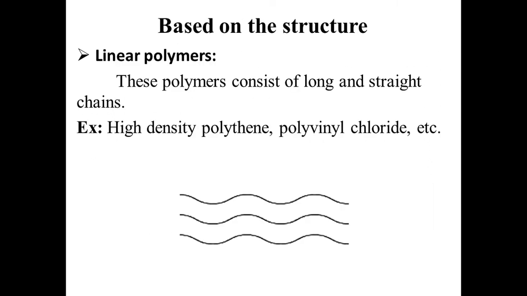Next we will come to the classification based on the structure. It is classified into three types: linear polymers, branched polymers and cross-linked polymers. First we will see the linear polymers. These polymers consist of long and straight chains and are called linear polymers. Example, high density polythene, polyvinyl chloride, etc. This is the linear polymer structure.